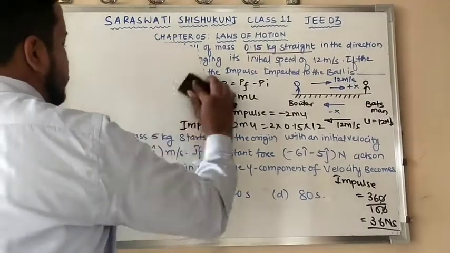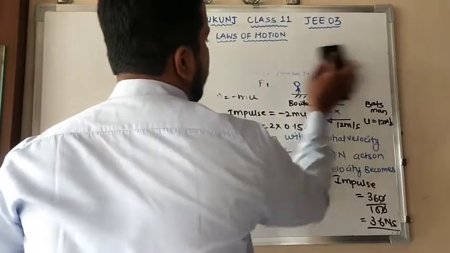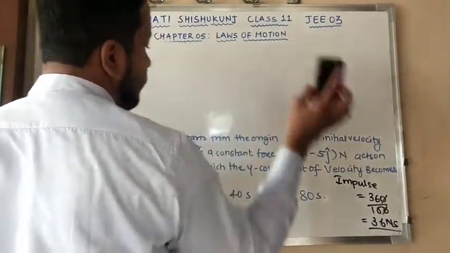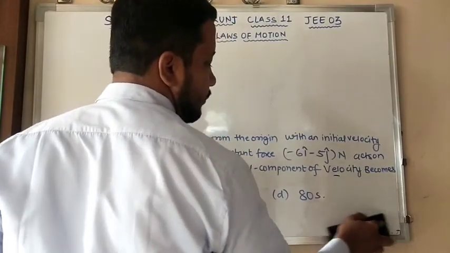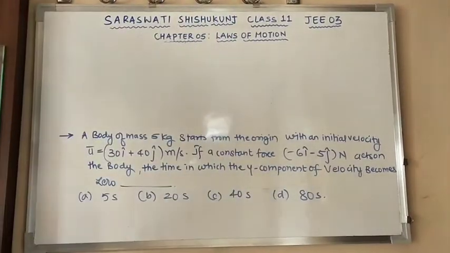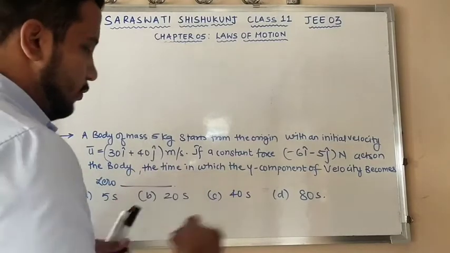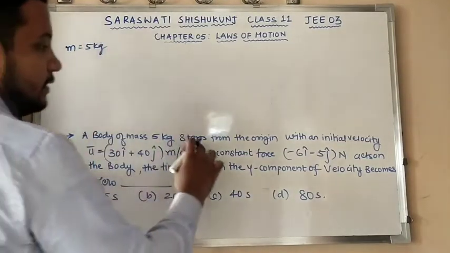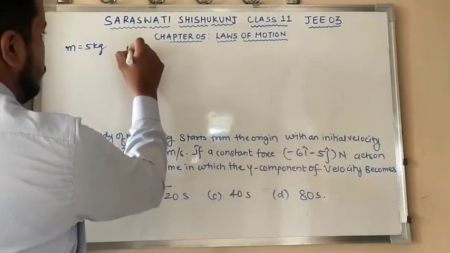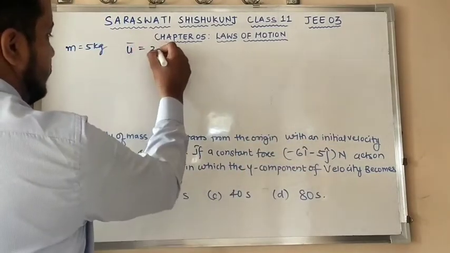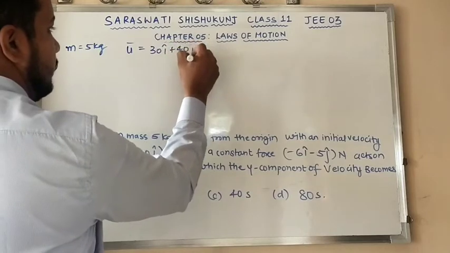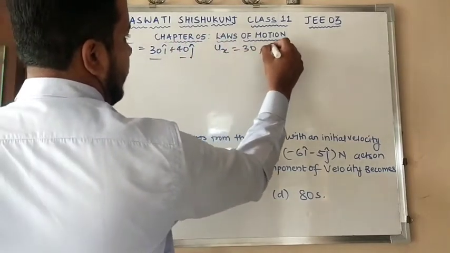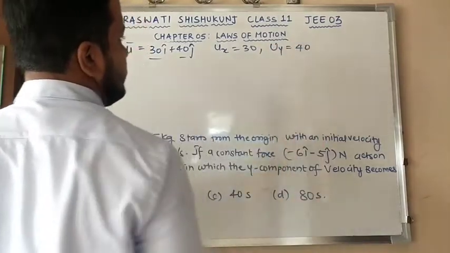Let's check what is the solution for that. Okay, moving ahead. The question we have with us: a body of mass 5 kg. They have provided that mass is 5 kg. Starts from the origin with an initial velocity u, they have given, that is 30i plus 40j. So I have two components with me, that is ux, that is 30, and uy, that is 40. Is this clear?